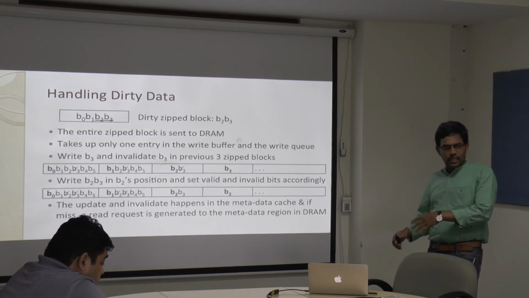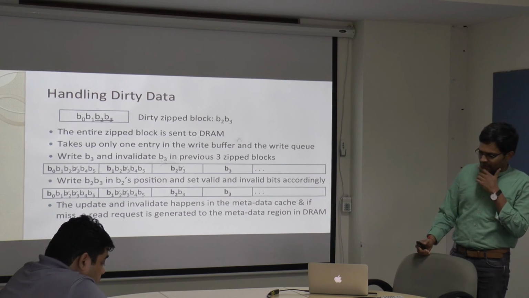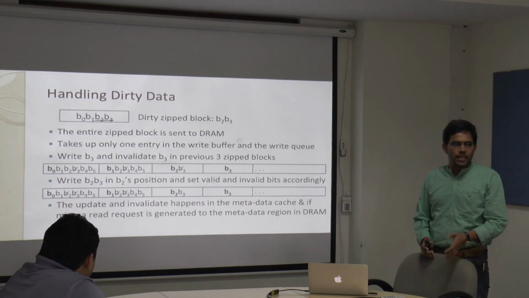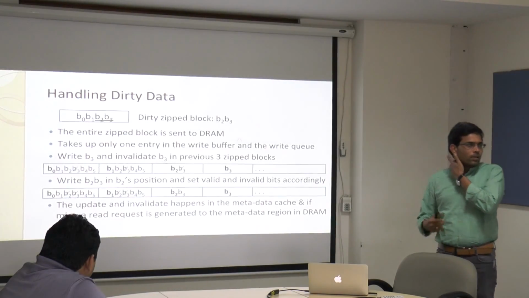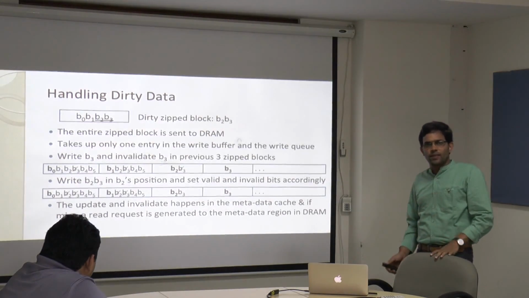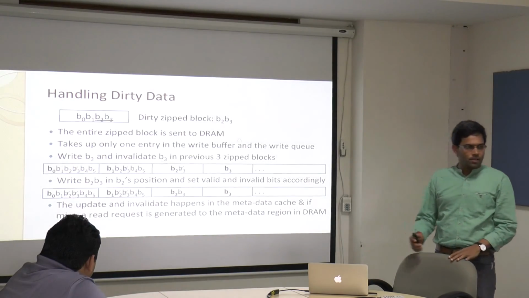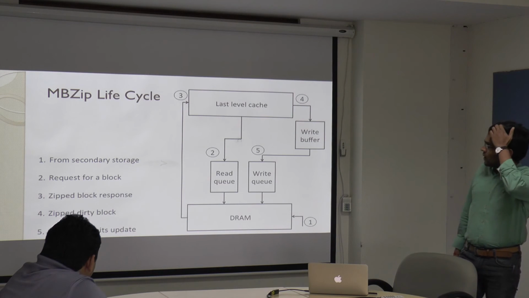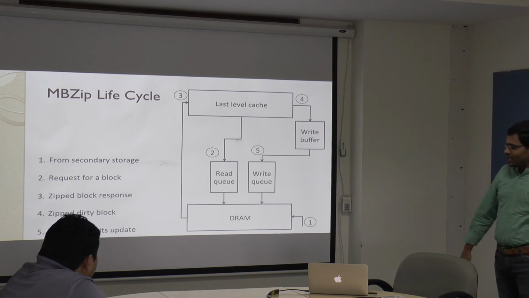The full details are in the technical report. We submitted the minor version to TACO, but the preliminary version we sent to PACT 2015 and published as a poster there. Okay, so last one minute.